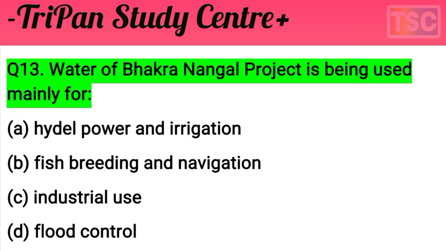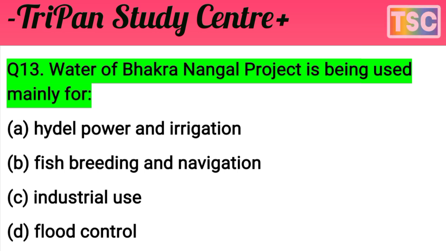The options here: A, hydropower and irrigation. B, fish breeding and navigation. C, industry uses. And D, flood control. The Bhakra Nangal project water is being used mainly for. This question is very important for the exam and all competitive exams also. I give a few seconds. You understand what the correct answer is among these four options.